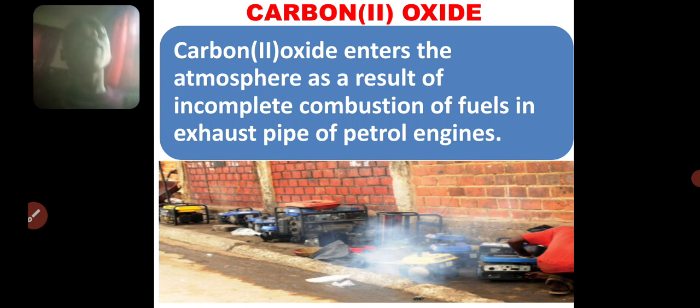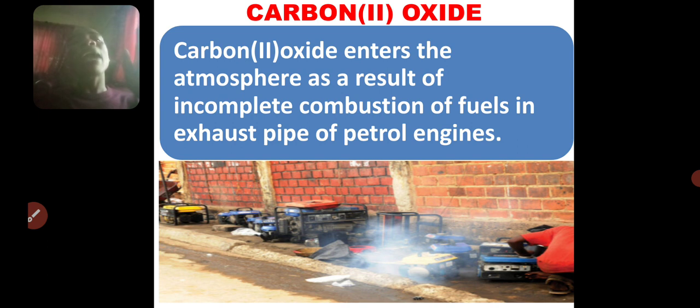Another oxide of carbon that is dangerous to our system is carbon monoxide. Now, carbon monoxide enters the atmosphere not like carbon dioxide, but by incomplete combustion of fuel. Our generator fuel, our vehicle fuel, whenever there's incomplete combustion, carbon monoxide is always a product that is formed.